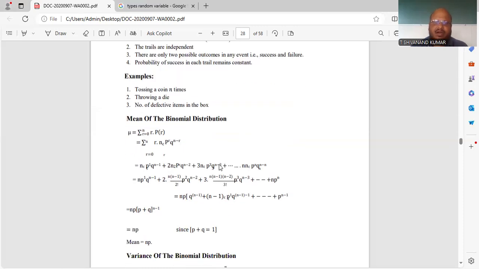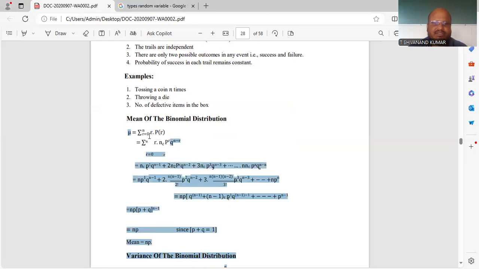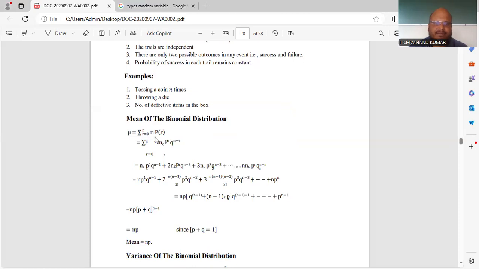Next, the mean of the binomial distribution. This is a characteristic of the binomial distribution. The standard formula of mean is mu equal to summation r equal to 0 to n of r into p of r. Here p of r is the probability of the binomial distribution, that is NCR p power r q power n minus r.